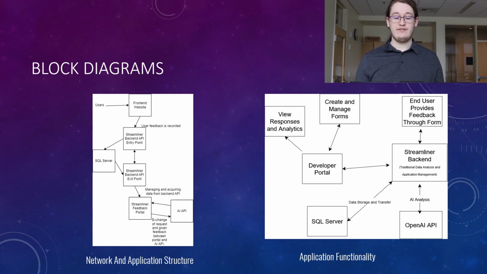And then on the right, we have the functionality block diagram. You can see the developer portal connects the users to view responses and analytics. They can create and manage their forms, and they can go directly to the backend to communicate, so that the end user, the person taking the form, can take that, and then when they submit their answers, it'll be stored on the SQL server, and the backend communicates with the OpenAI API for the data analysis.